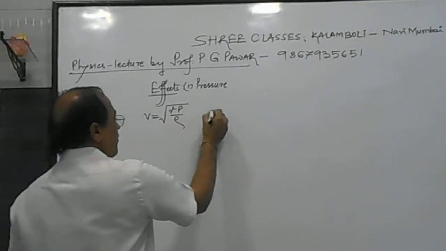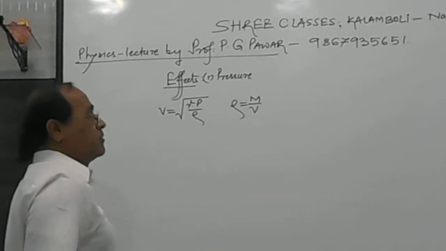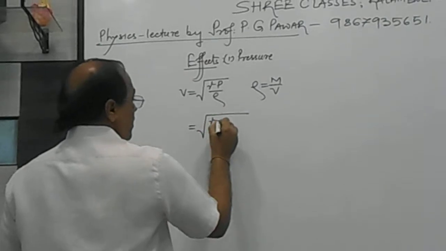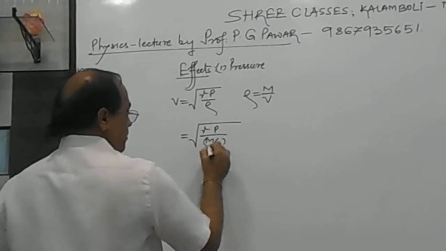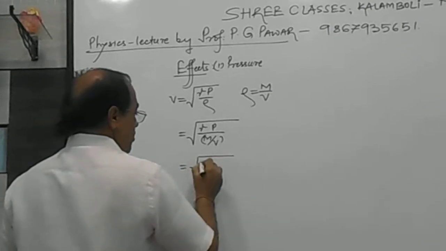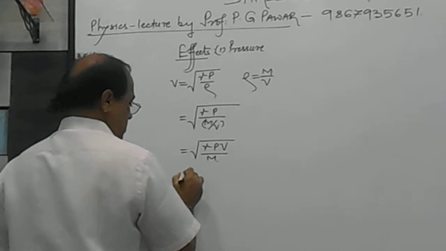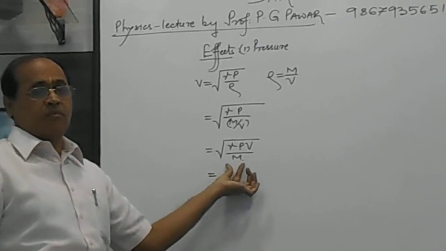where rho is the density of air, that is mass upon volume. If you substitute these values in this equation, square root of gamma P upon mass upon volume, it becomes square root of gamma PV upon mass of the gas. This mass is the mass of unit volume of gas.